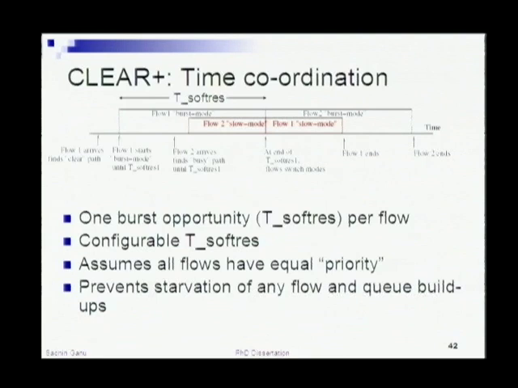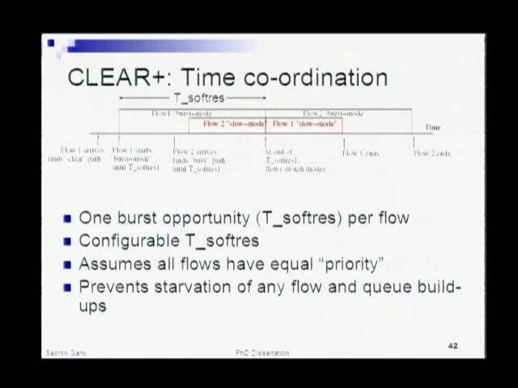this is a timeline of the same scenario that I had. When flow 1 schedules its burst for T soft reservation, and flow 2 arrives in the middle of the burst, based on the signaling mechanism, it knows that the burst is going to last till this duration.